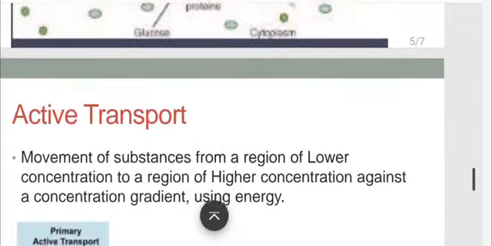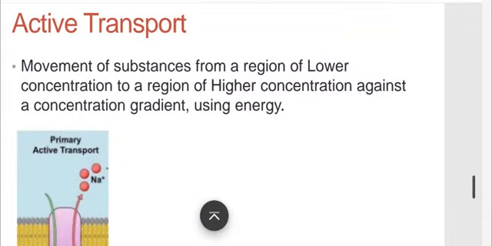So we have a type of transport called active transport. We call it active because we use energy. Always try to link it like this. When you're active, like running or doing some sort of activity, you're using energy.